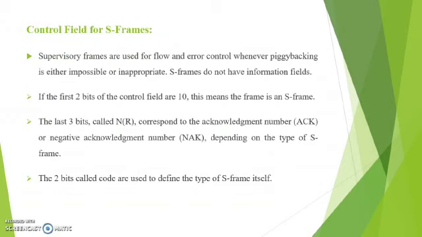Control field for S frames. Supervisory frames are used for flow and error control whenever piggybacking is either impossible or inappropriate. S frames do not have information fields. If the first two bits of the control field are 1, 0, this means the frame is an S frame. The last three bits, called N of R, correspond to the acknowledgement number ACK or negative acknowledgement number NAK, depending on the type of S frame. The two bits called code are used to define the type of S frame itself.